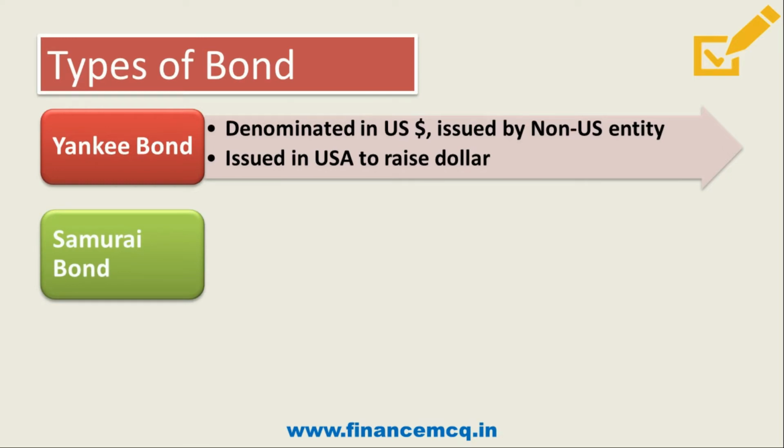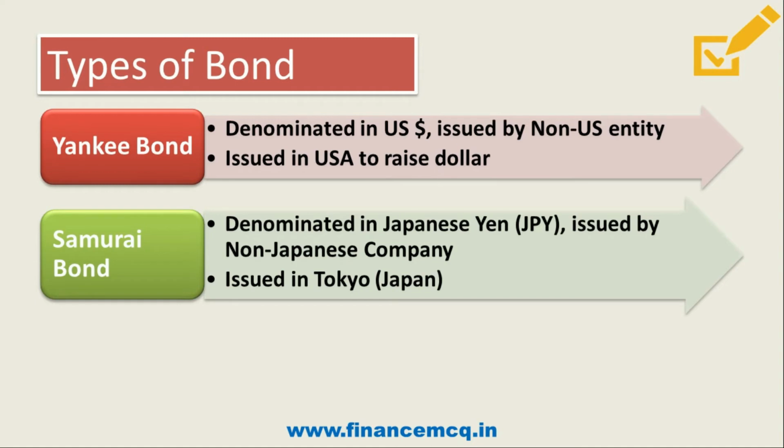Then you have a samurai bond. What does the samurai bond mean? It is denominated in Japanese yen. Like Yankee is in dollars, these are in Japanese yen, issued by a non-Japanese company. That is, the issuer has to be a non-Japanese company, and it is issued in Tokyo, Japan. So basically it is issued in Japan. So Yankee bond is for raising dollars in USA, and samurai bond is for raising Japanese yen in Japan by a non-Japanese company.